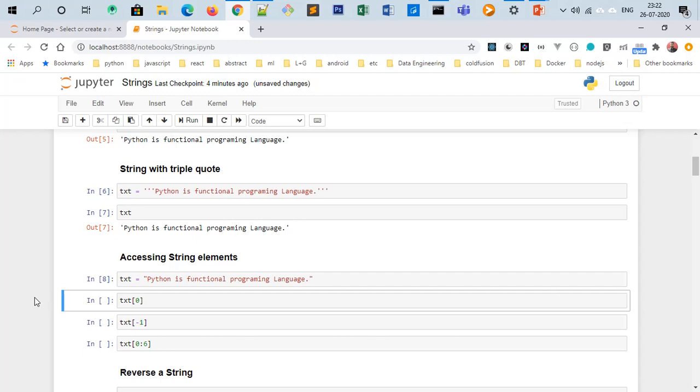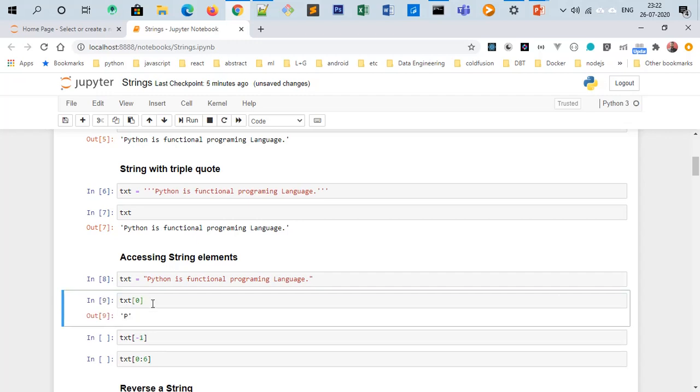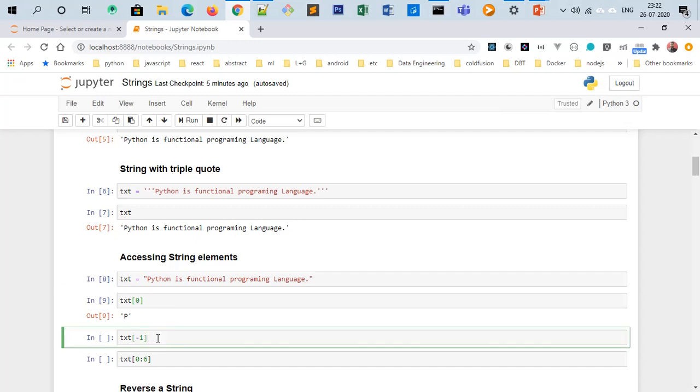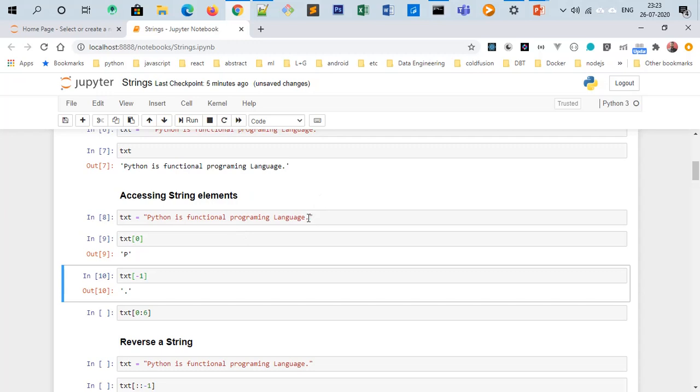The index of the string starts from 0 itself, so we pass txt[0] and enter, and it returns capital P. If in the square brackets we pass the index of a character, it will return that character. To access the last character of a string, there are two ways, and the easiest is -1. If we print this line, it will print a dot, because the last character of the string is a dot. So -1 is dot.